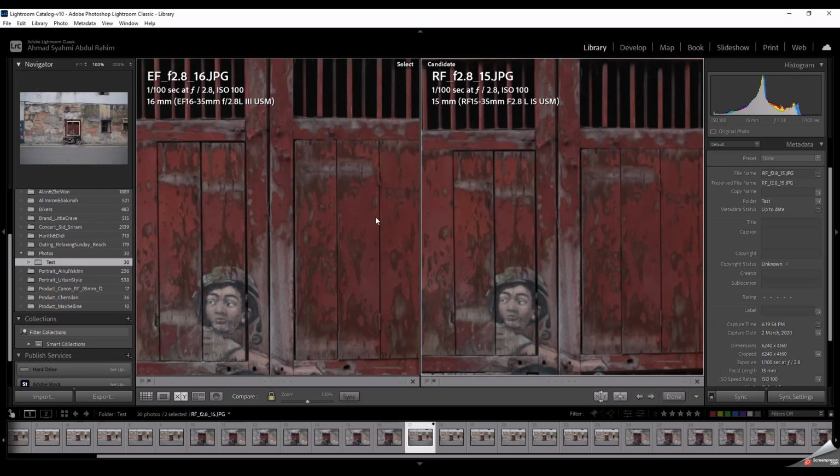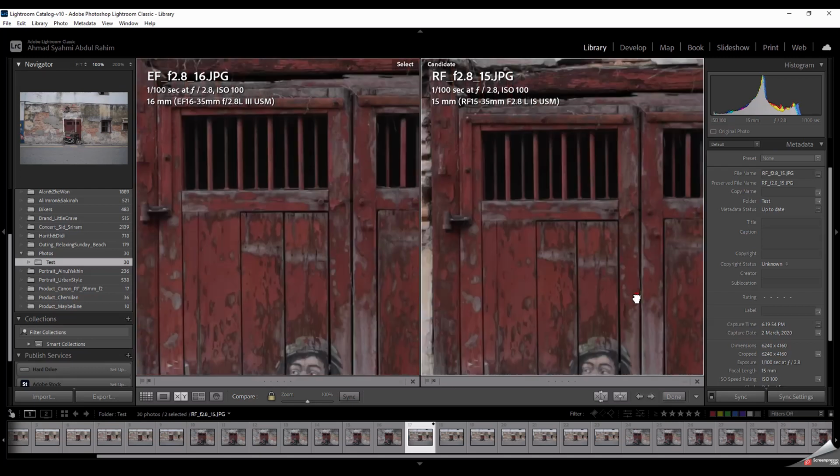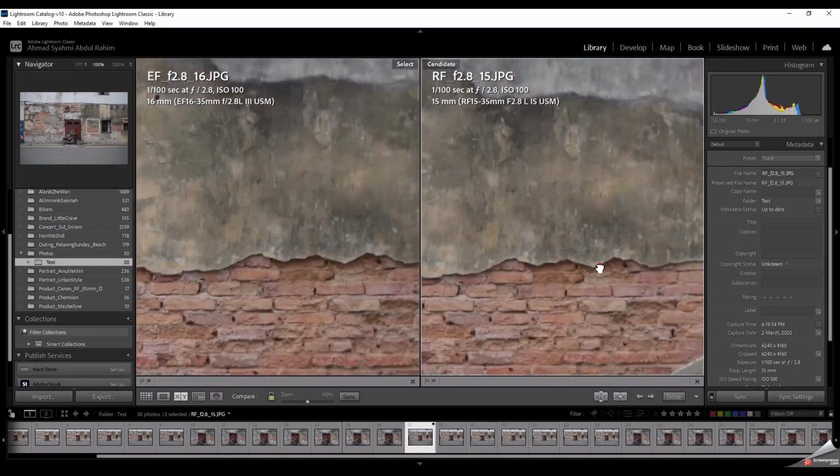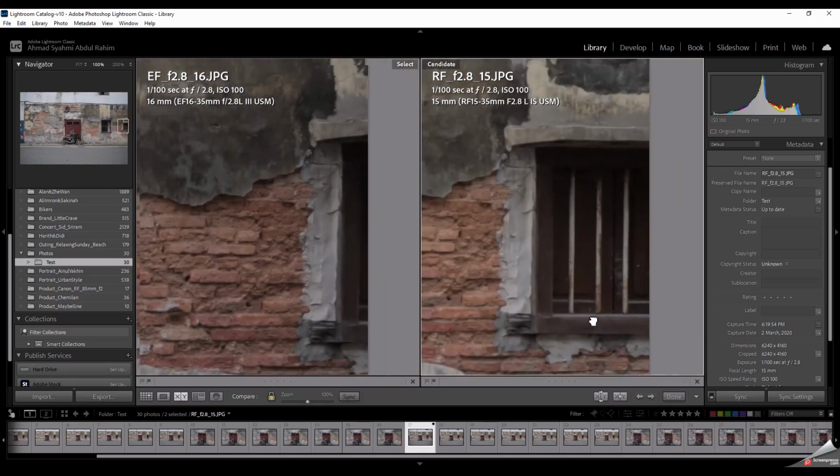You can see that on both EF and RF, the line is at the center of the image. But right off the bat, you can see that on the EF, this kid's head is slightly larger than on the RF. I think this is the zoom effect of 16mm versus 15mm on the RF. Now as we go to the side, look here.